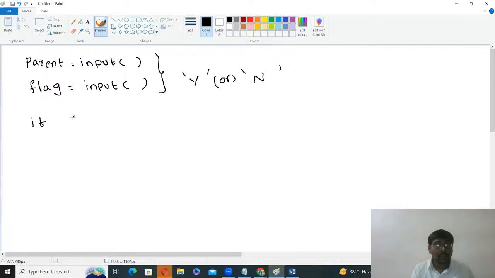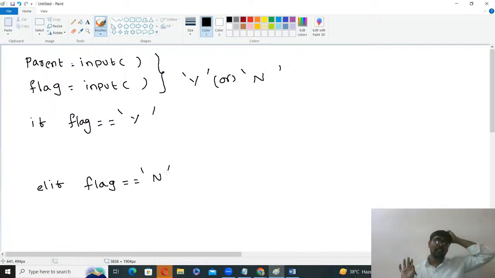If flag is equal to y, we are doing one operation. Else, if flag is equal to n, we are doing one other operation. Yes or no? If flag is equal to n, it means no child.